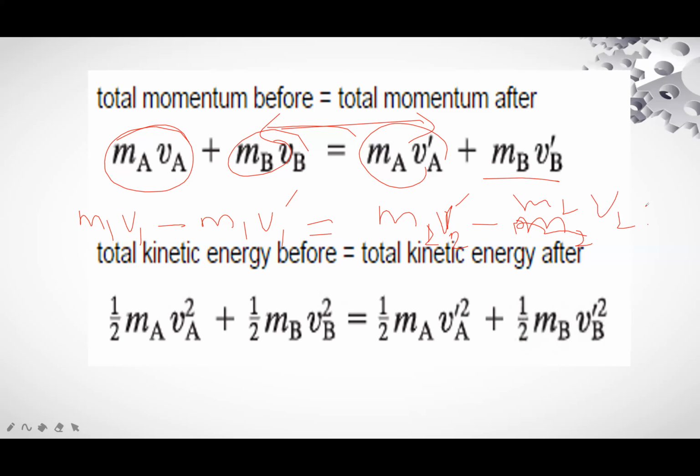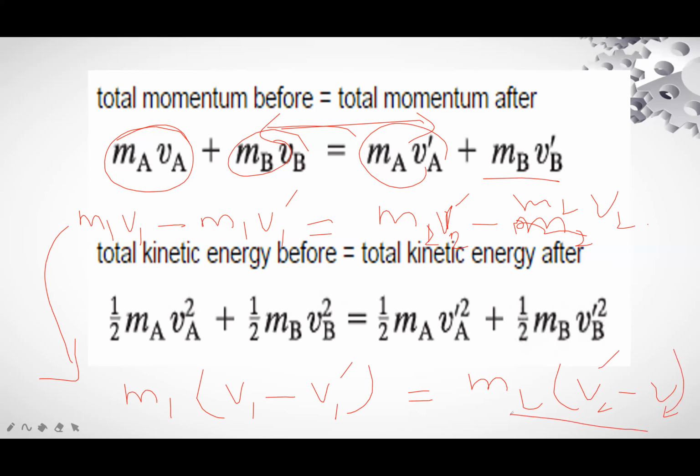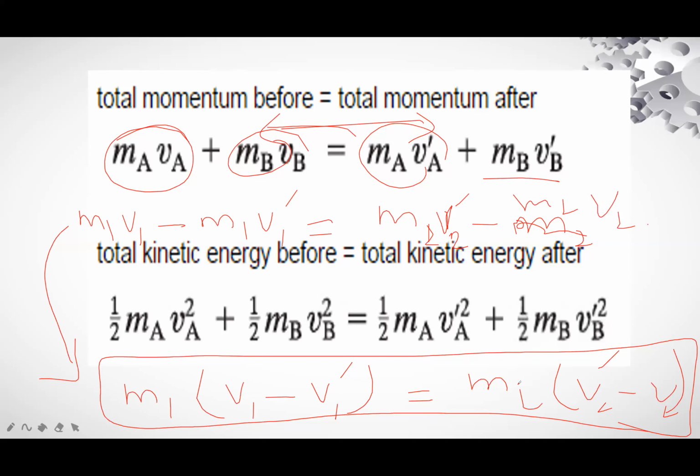Simplifying this equation, taking M1 common: M1 (V1 minus V1 prime) is equal to M2 (V2 prime minus V2). This equation you will memorize. I will erase it and work on the second equation.